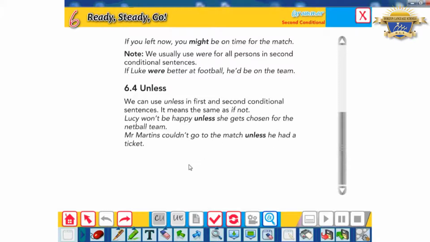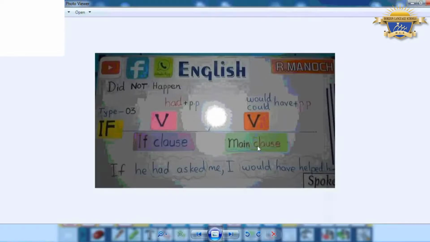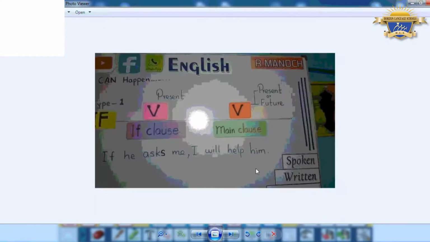Okay, so let's recap the rules again. Let's start again with the first one. This is type 1: if clause, and then present or future. If the two sentences consist of the present simple, this is the zero conditional.